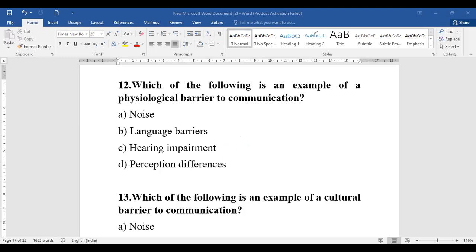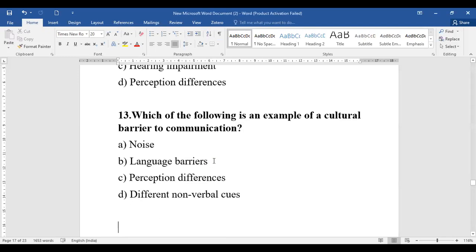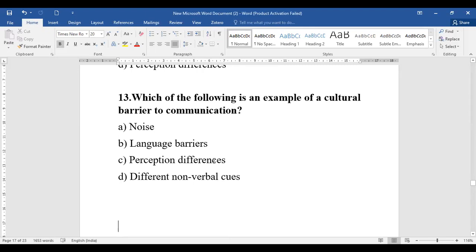Then coming to the next question, question number 13, everyone. Which of the following is an example of a cultural barrier? They are asking us about a cultural barrier. So whether it is noise, language, perception or different non-verbal cues. Now see, we all know culture, obviously, that is language. When language comes as a barrier, you try to exhibit some type of non-verbal cues.